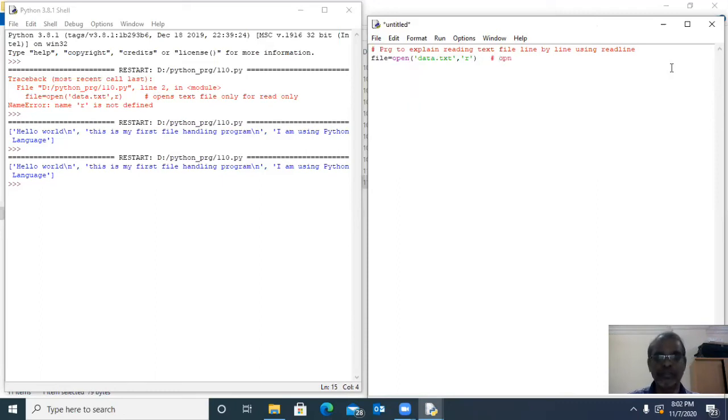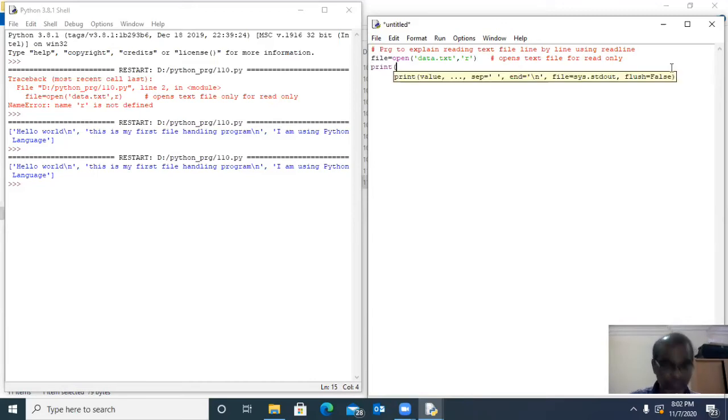It opens the text file for read only. Now print file.readline().